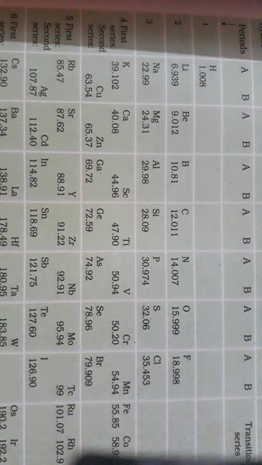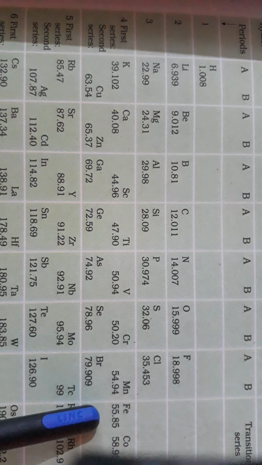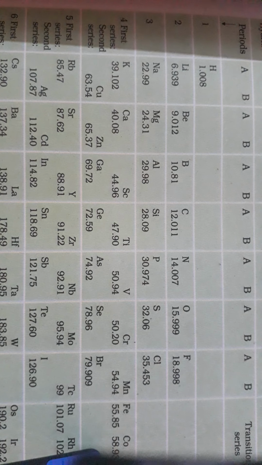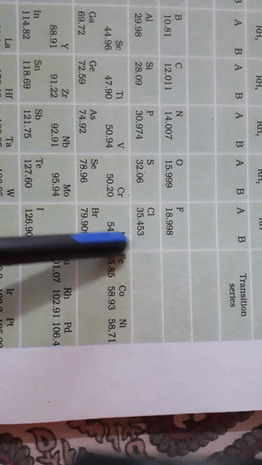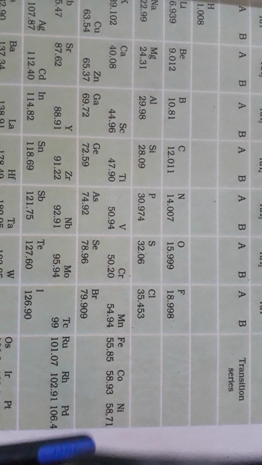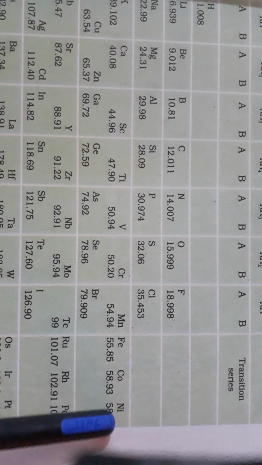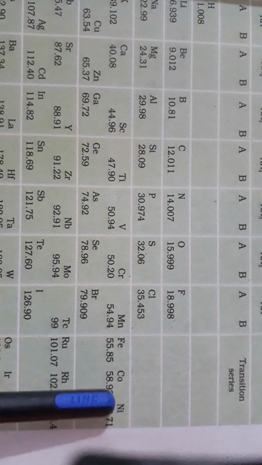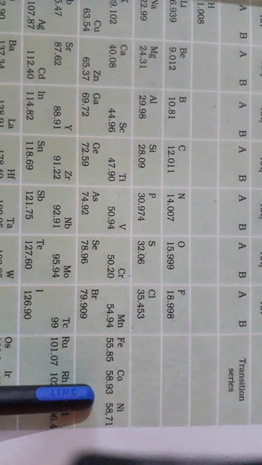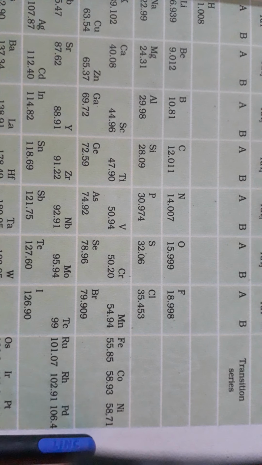Then the third limitation of Mendeleev's periodic table was, you can see here, iron, cobalt, and nickel. The atomic mass of iron is 55.85, cobalt is 58.93, and nickel is 58.71.